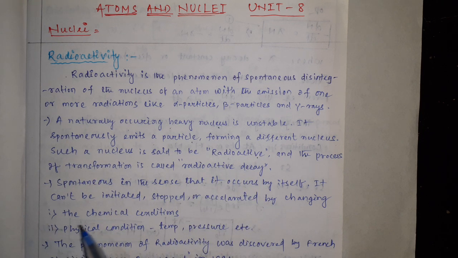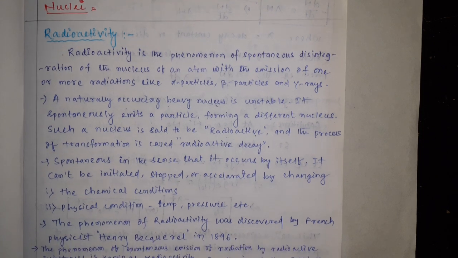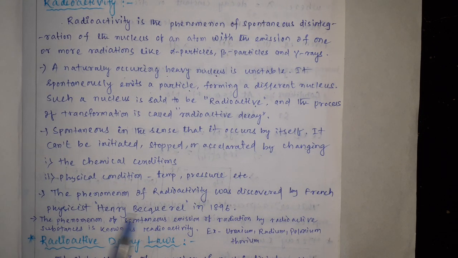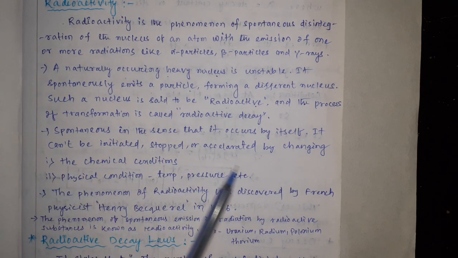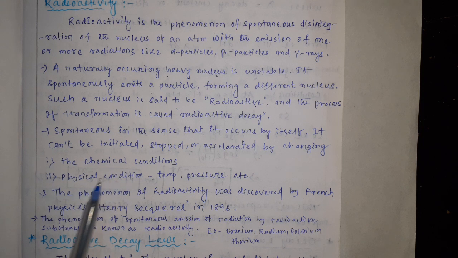Spontaneous here means that it occurs by itself. We don't need any kind of initiation, and it cannot be ignited, initiated, stopped, or accelerated by changing the chemical conditions or the physical conditions. Here the physical conditions refer to temperature, pressure, etc. We cannot apply any outward initiation, chemically or physically.